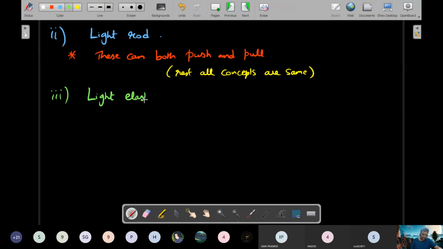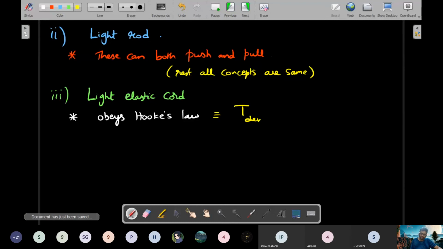Then the third important case in which you see tension applicable in FBDs is the light but elastic cord. That means it is inextensible. Oh, sorry, it is extensible. So what does this do? This one obeys Hooke's law. What Hooke's law means, we'll study it later.